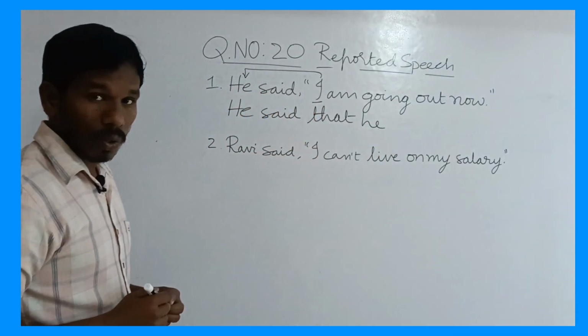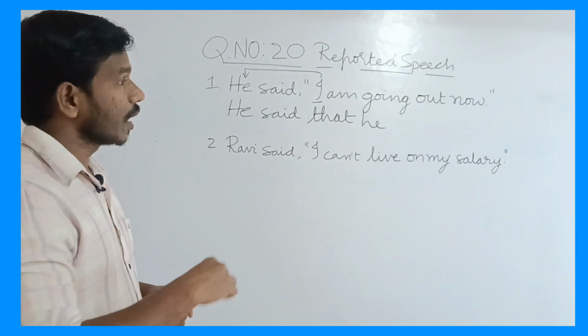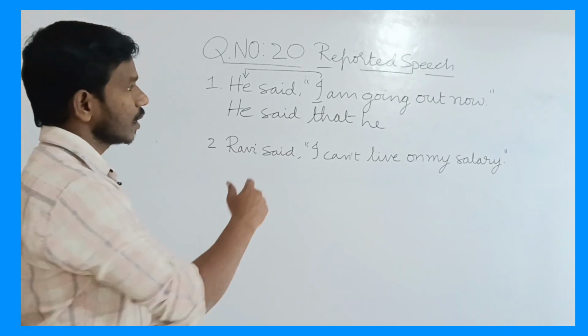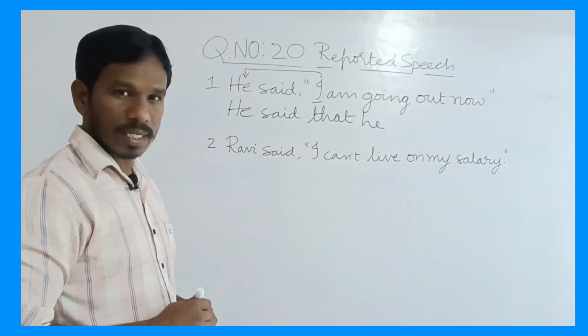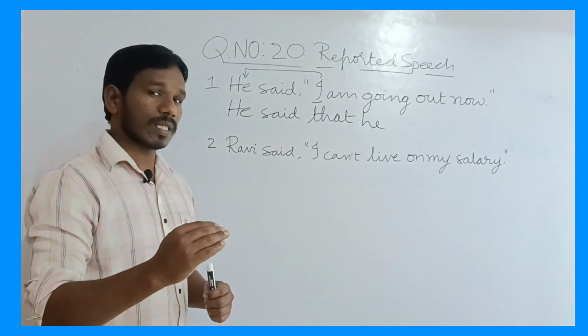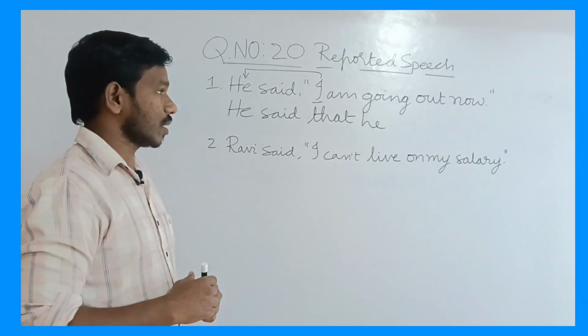And as I told you, when the reporting speech is in past tense, reported speech changes into corresponding past. See, now the given sentence is in present continuous tense. So present continuous tense changes into past continuous tense.